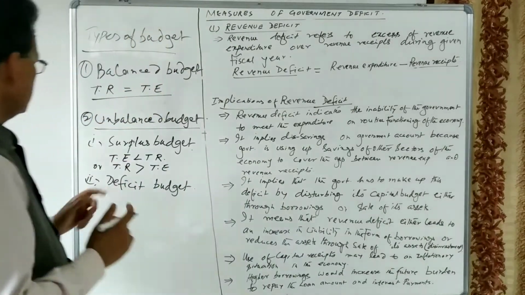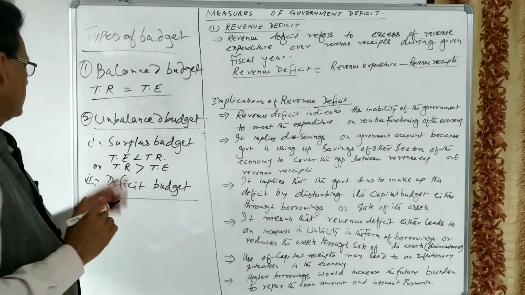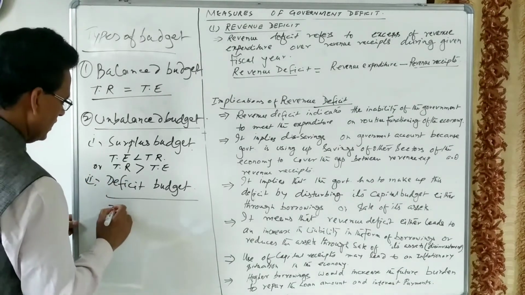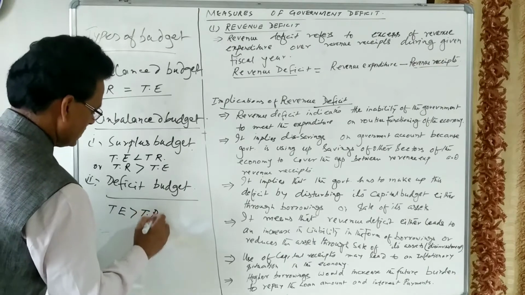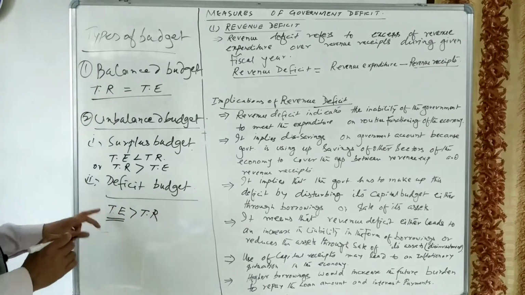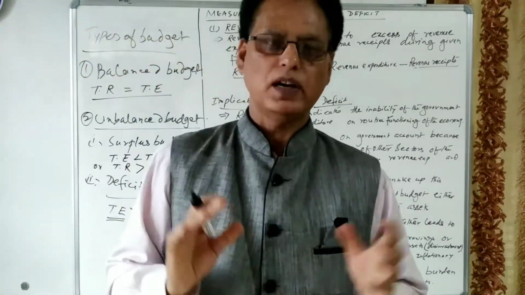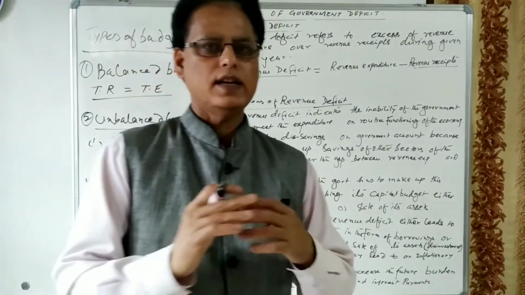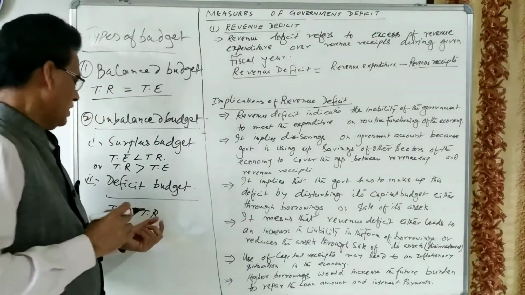There is another type of budget, that is the deficit budget. In case of a deficit budget, total expenditure is greater than total receipt. Total expenditure means revenue expenditure and capital expenditure of the government, which is more than the total receipt.